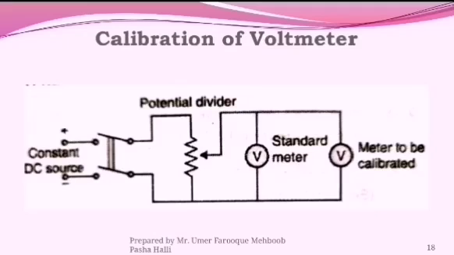Similarly, we are discussing the calibration of voltmeter. This is similar to the ammeter, the only difference being that the ammeter is connected in series and the voltmeter is connected in parallel with the variable resistance. So similarly, there is a potential divider, then two meters, one is the standard meter and the second one is the meter to be calibrated.